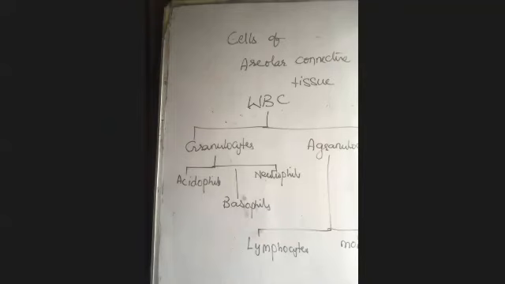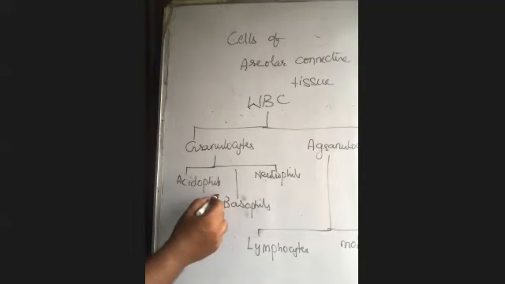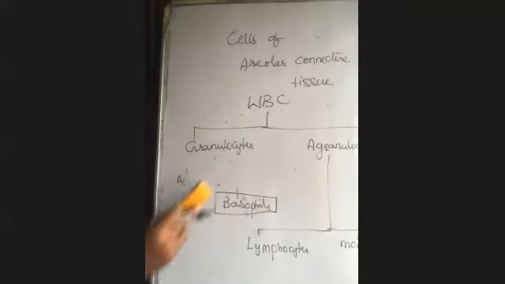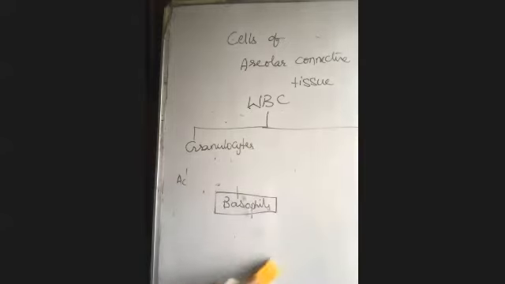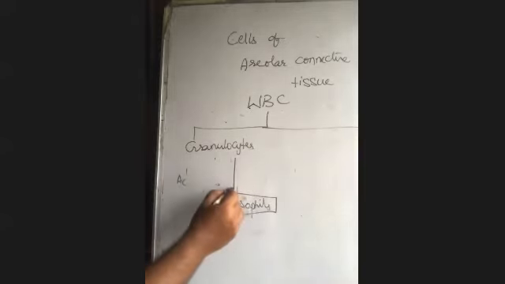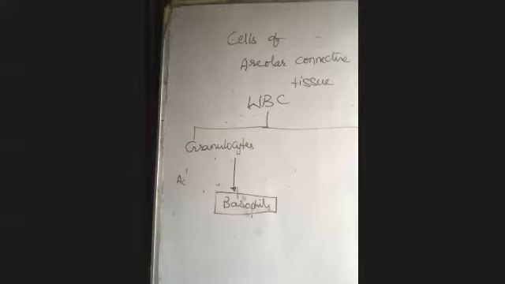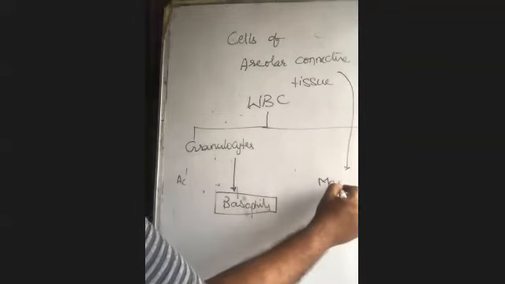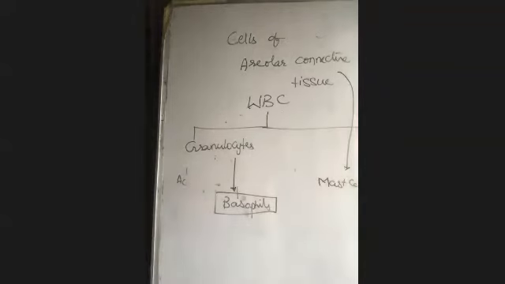Okay, so a brief introduction of the white blood cells in our body. WBC are classified into granulocytes and agranulocytes. The granulocytes are of 3 types again: acidophil, basophil, and neutrophils. Here I want these cells, basophils. Then after we'll go with the remaining. In the granulocytes, the basophils are present. In the same way, in areolar connective tissue, mast cells are present. The mast cells and basophils have similar function. That's why we are talking about this.